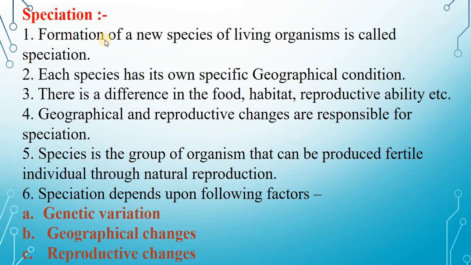Speciation. Formation of a new species of living organisms is called speciation. Each species has its own specific geographical condition. There is a difference in the food, habitat, reproductive ability, etc. Geographical and reproductive changes are responsible for speciation. A species is a group of organisms that can produce fertile individuals through natural reproduction. Speciation depends upon the following factors: genetic variation, geographical changes, reproductive changes.